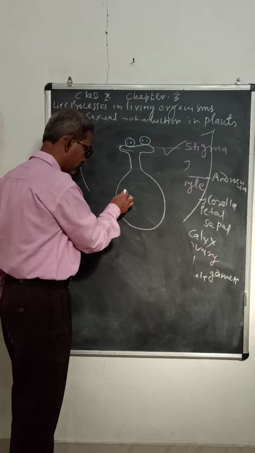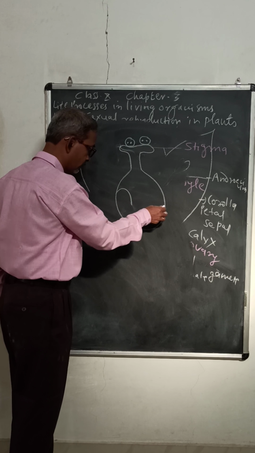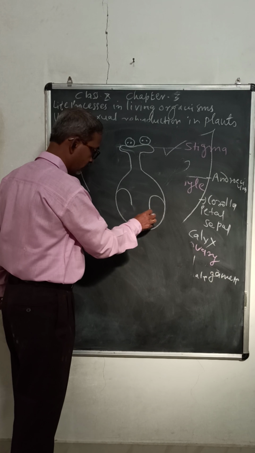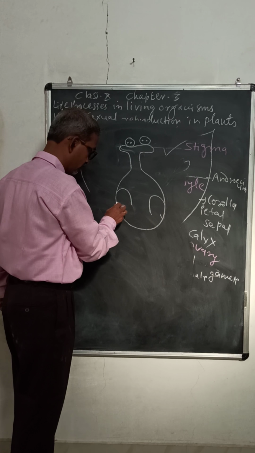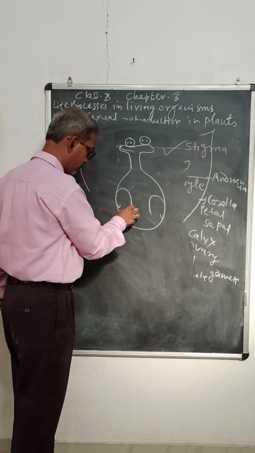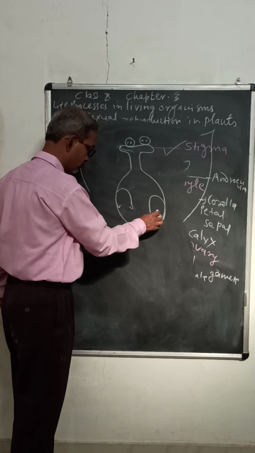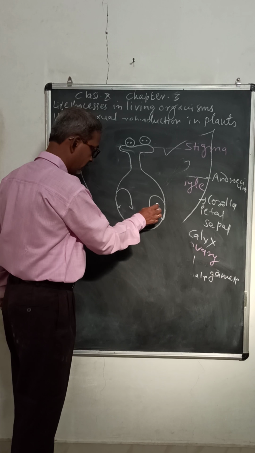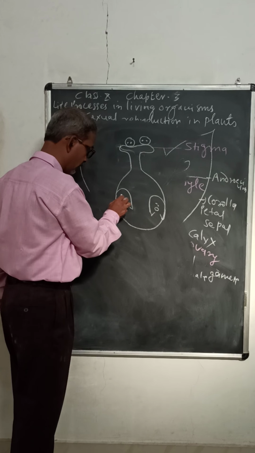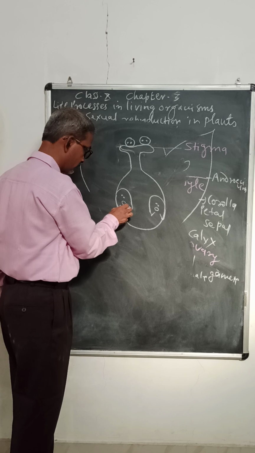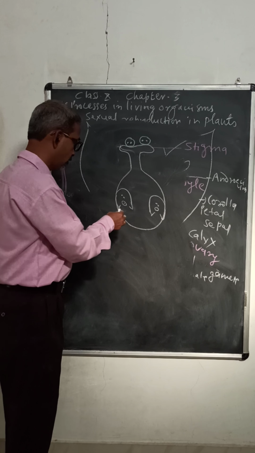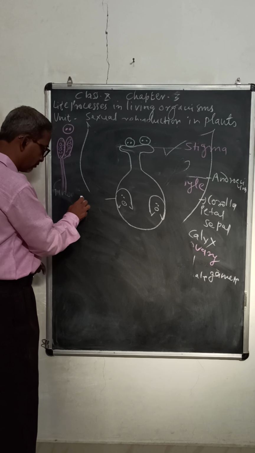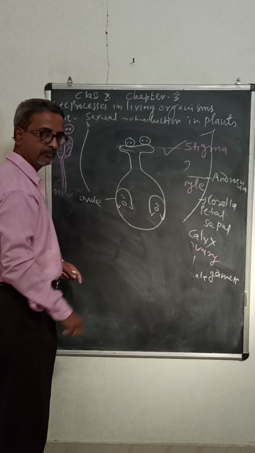Now here, suppose this is the female gamete and polar nucleus. Now this is called ovule.